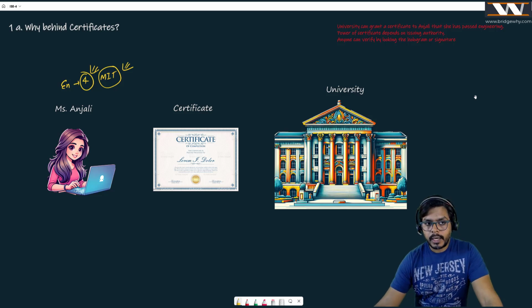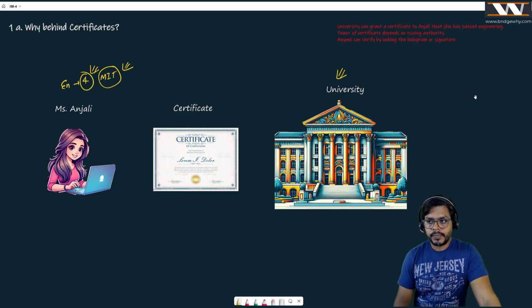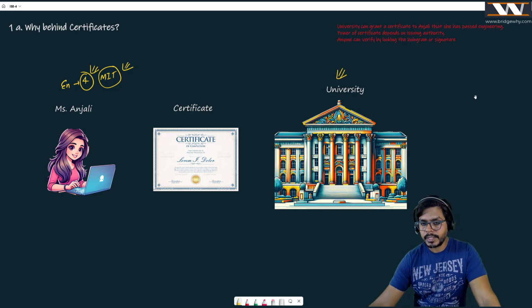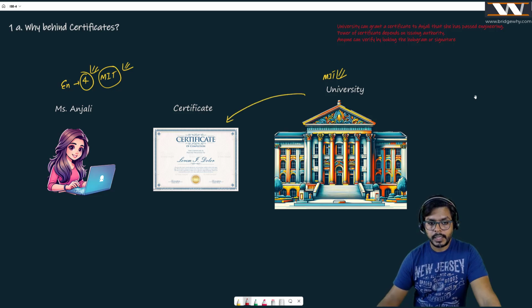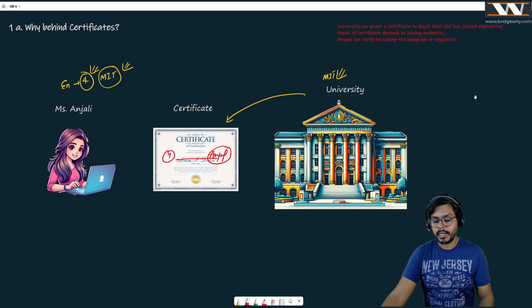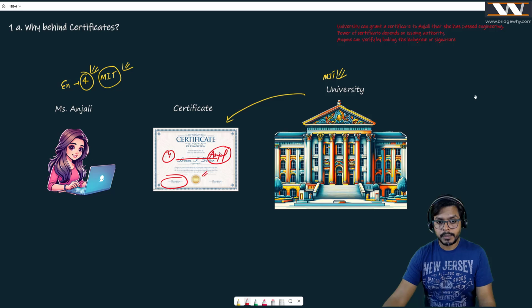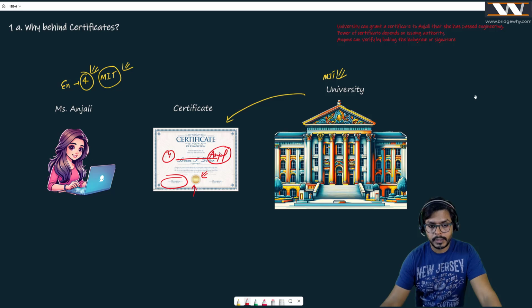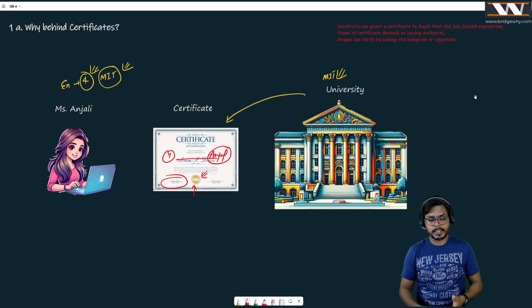And to prove that Anjali has passed the 4 year engineering program from this MIT university, the college is giving her a certificate. Although I haven't written Anjali's name here, you can see this is Anjali, who has passed maybe a 4 year program from this university. On top of it, the head of this university signed this certificate. And they also put something which is not forgeable, which is a hologram. It is believed that it cannot be copied.